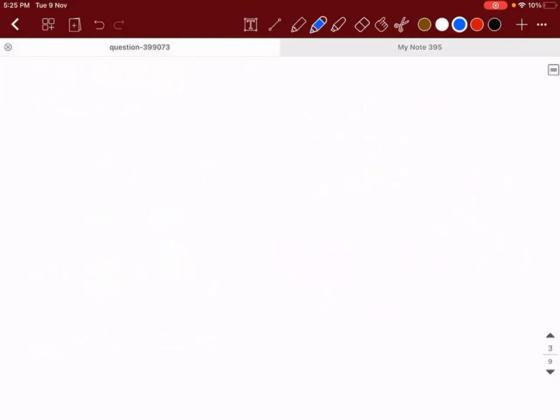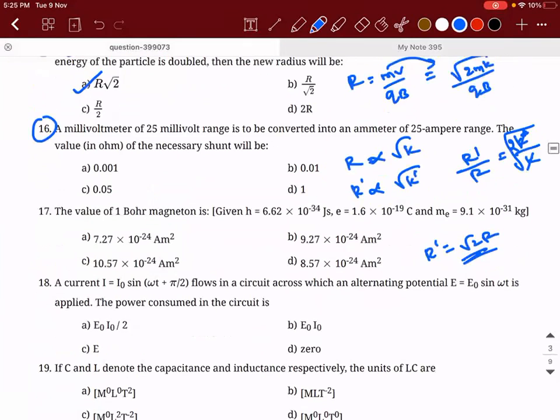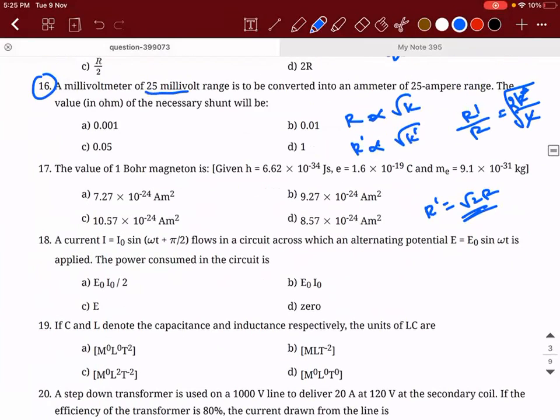Yes, sir. Okay. 16th one. A millivoltmeter of 25 millivolt range is to be converted into an ammeter of 25 ampere range. The value in ohm that is needed for the shunt.